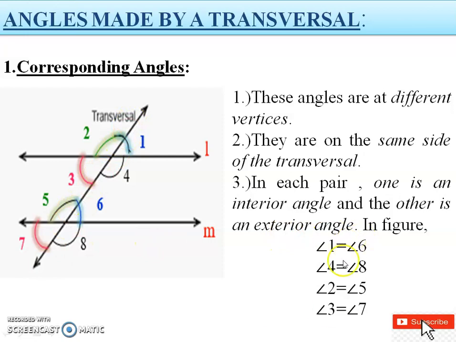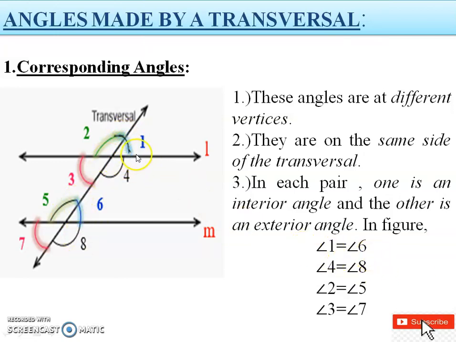So if I consider the angles made in this figure, there should always be 4 pairs of corresponding angles if 2 lines are cut by one single transversal. So here are the angles according to these 3 properties. We know that 1 is an exterior angle, 6 is an interior angle, and they are on the same side. So angle 1 is equal to angle 6.